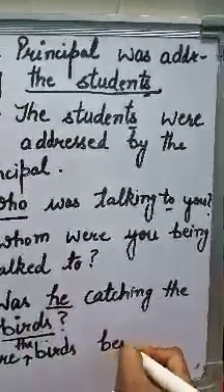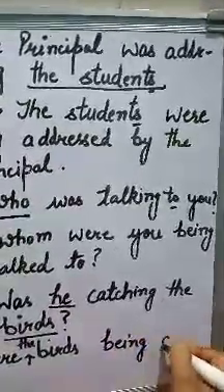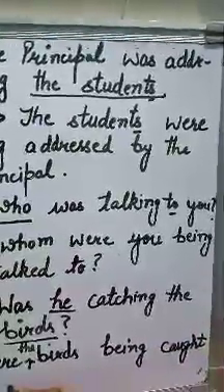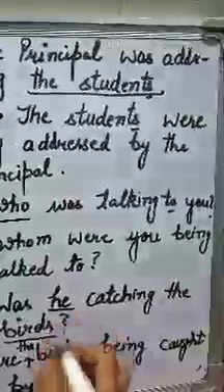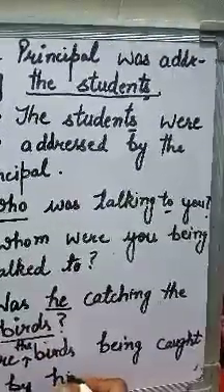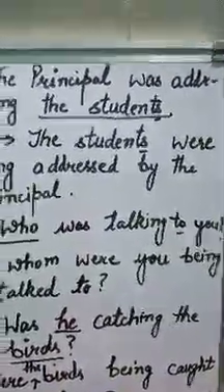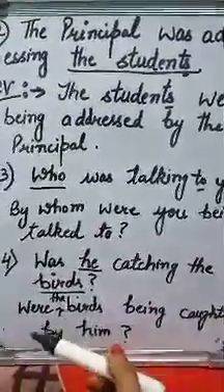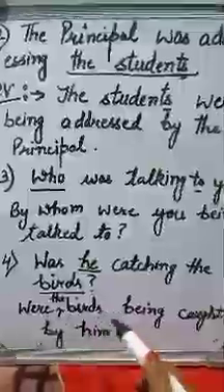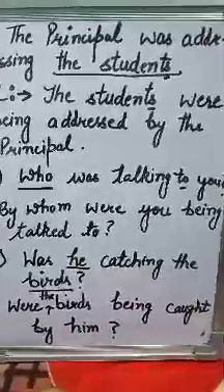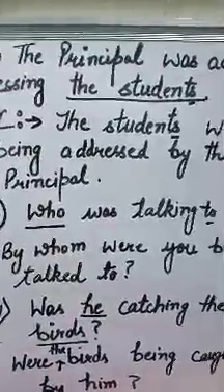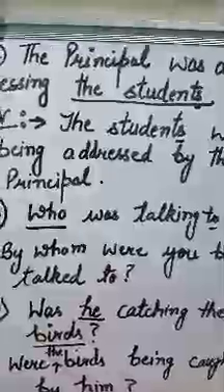being caught by. He is converted into him. So how we change? Was he catching the words? In passive voice, were the words being caught by him? Okay, so in this way we convert active voice into passive voice in past continuous tense.